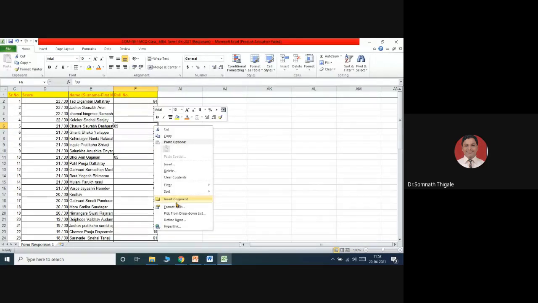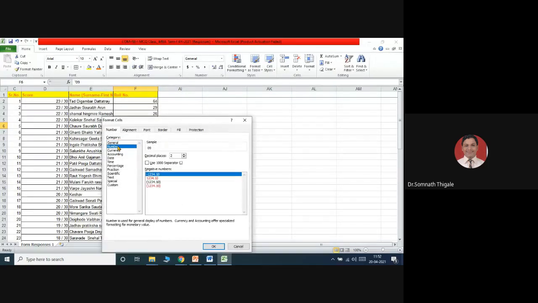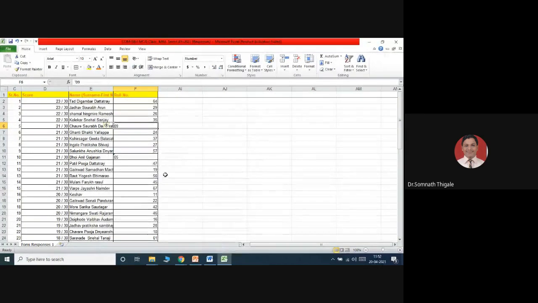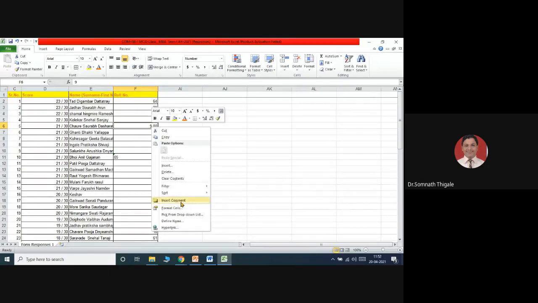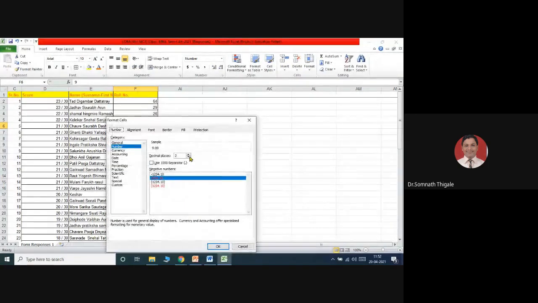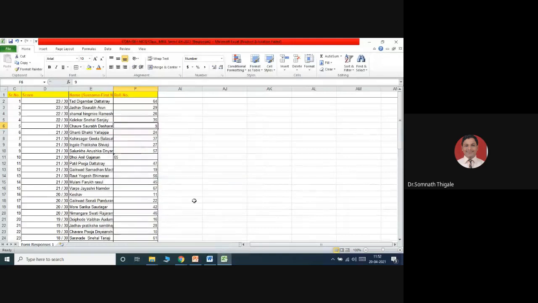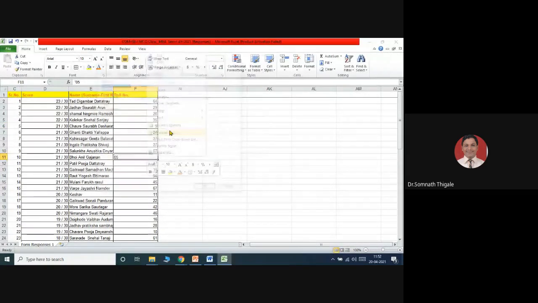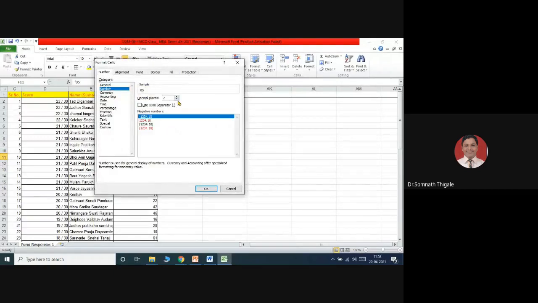Right click, format cell, select number, keep the data as it is in the format, and type over there 09. So it is coming 9.0. Format cell, keep the values as 1 only. So 9. The same thing: right click, change the format, number.